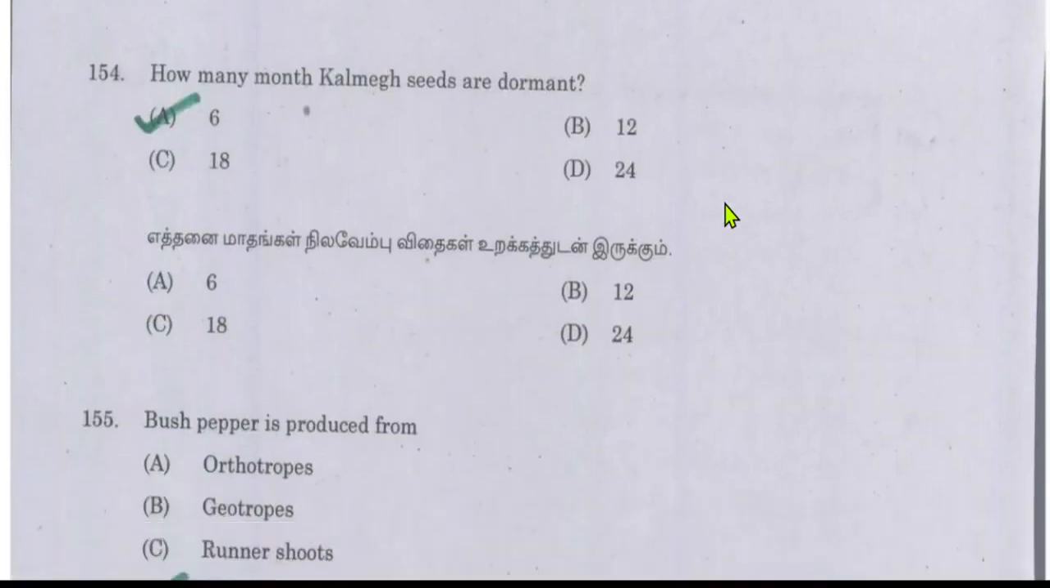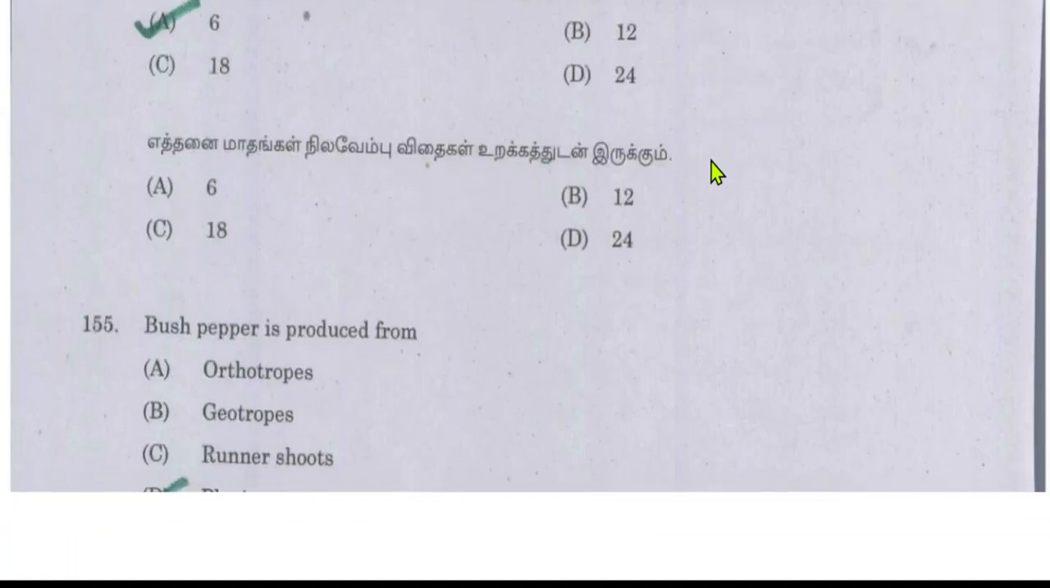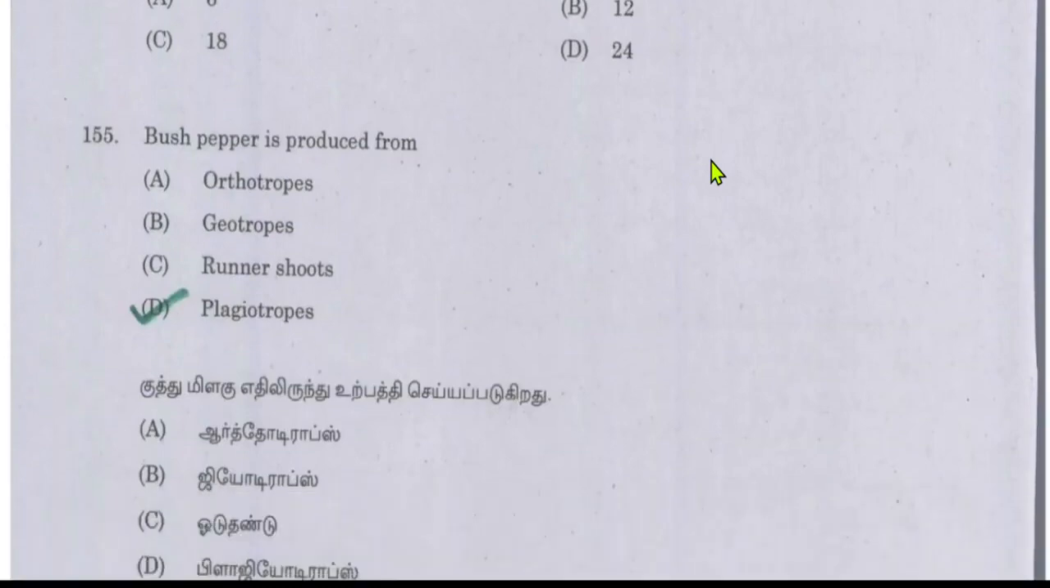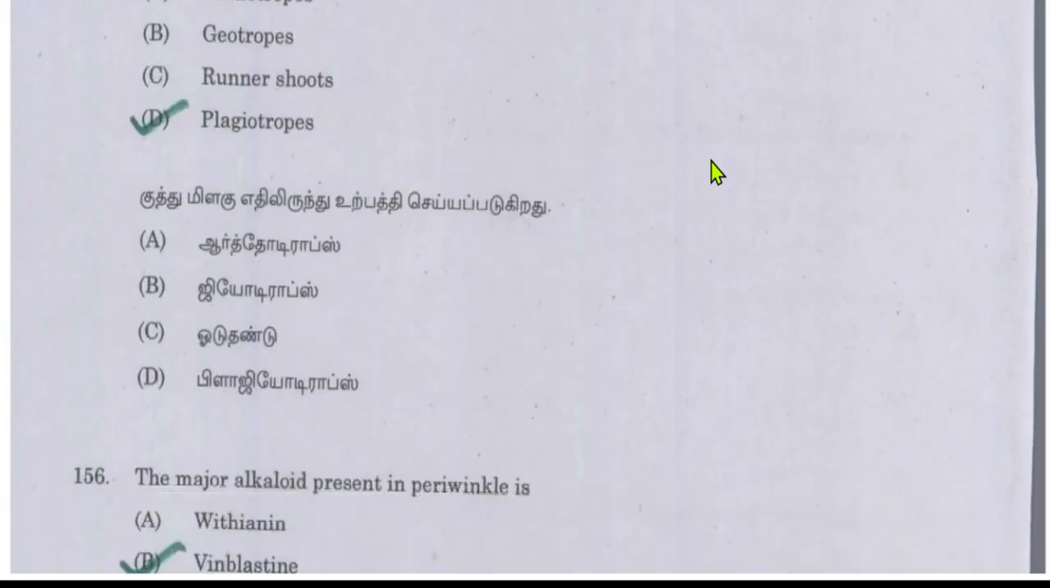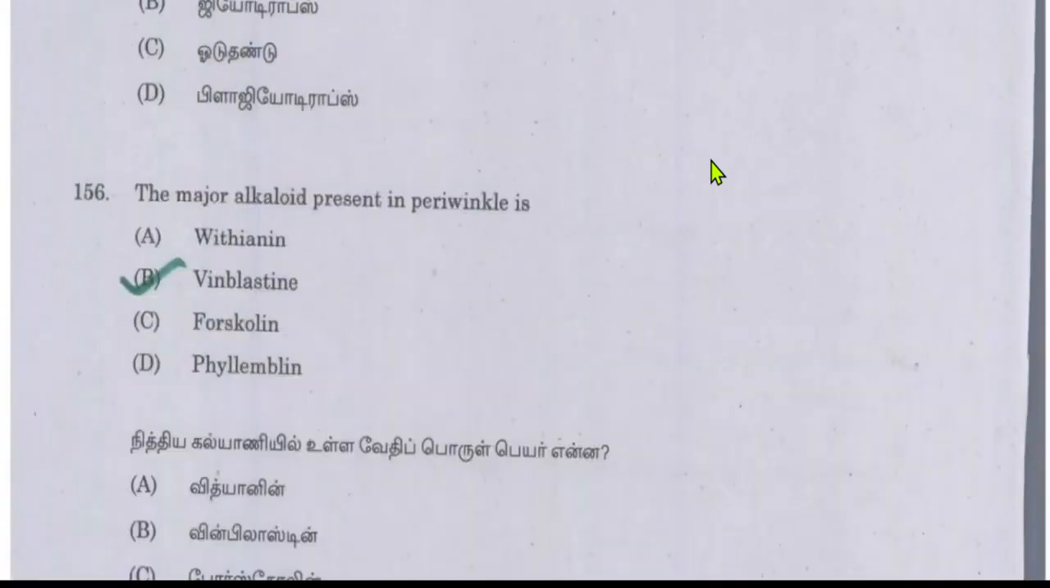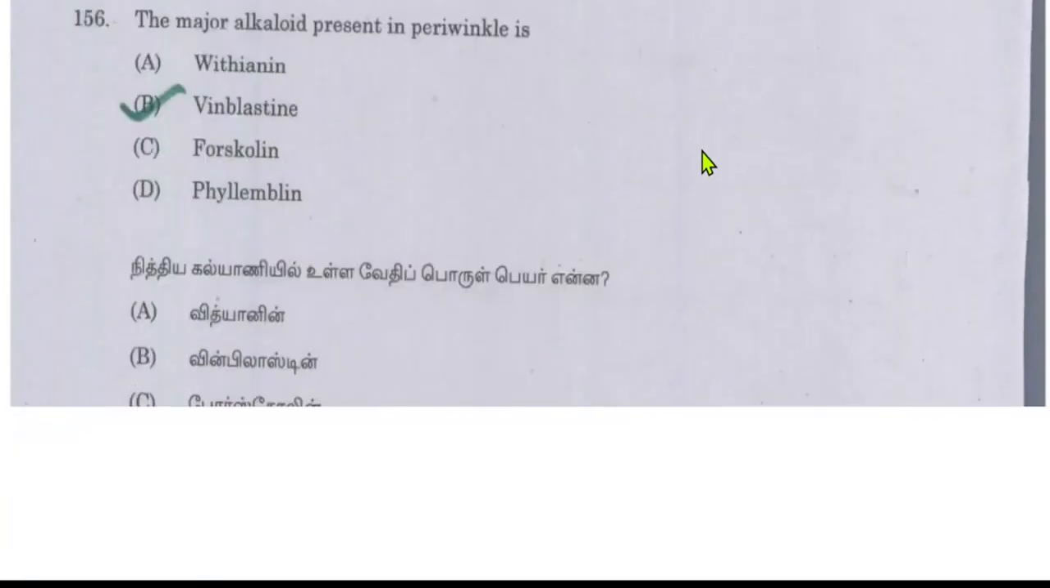How many months are Kalmegh seeds dormant? So 6 months. Kalmegh seeds are dormant for 6 months. Bush pepper is produced from plagiotropes. The major alkaloid present in periwinkle is vinblastine, and for cancer treatment, vinblastine has a significant role, and the researchers are going on. So the major alkaloid present in periwinkle is vinblastine.